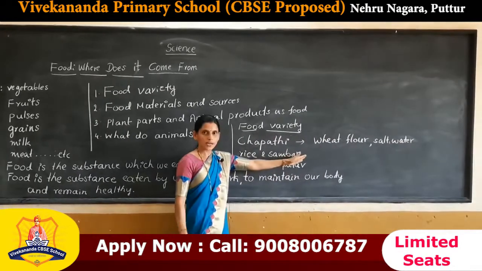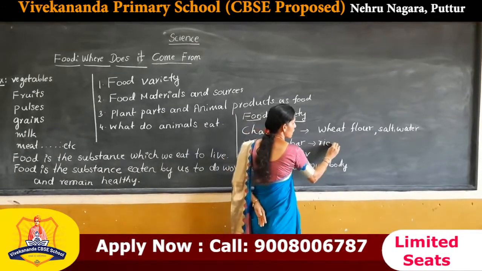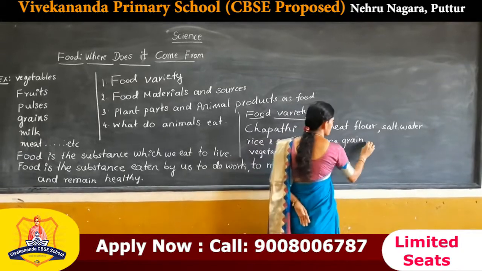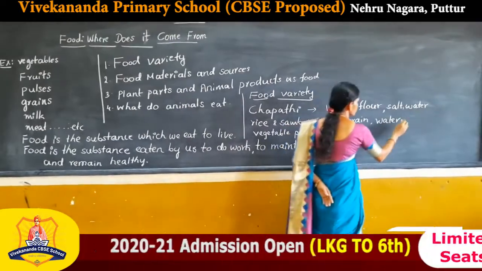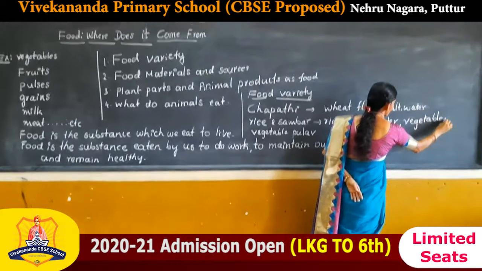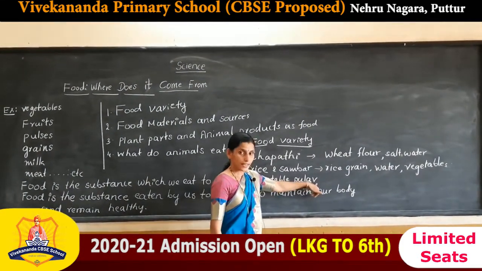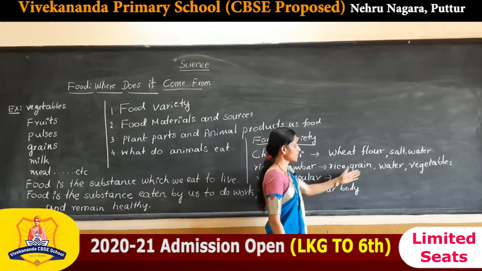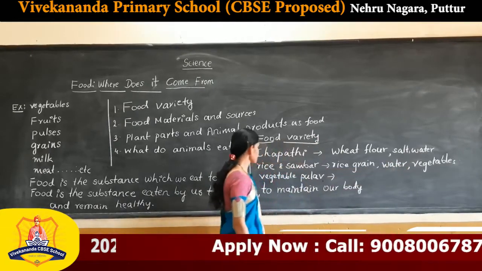Next, for rice and sambar, we have to use rice grains, water, then vegetables, etc. And for vegetable pulao, again we use rice grain, water and various types of vegetables.